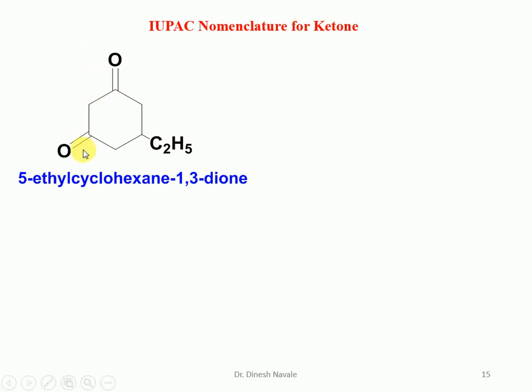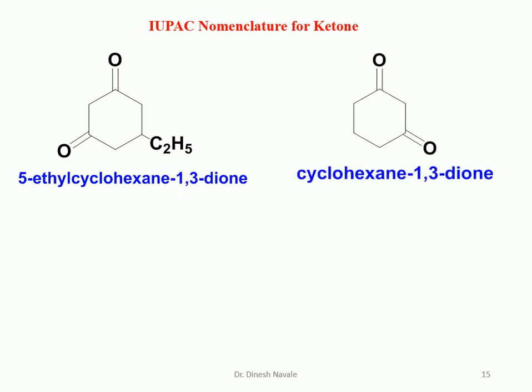It is a 6-member ring, so it will become cyclohexane. 1, 3 will be the position of the carbonyl, and it will be dione because two carbonyl groups are present as ketone. And ethyl will be the substituent at carbon number 5. So it is 5-ethylcyclohexane-1,3-dione. Two numbers should be separated by comma. Numbers and words should be separated by the hyphen.